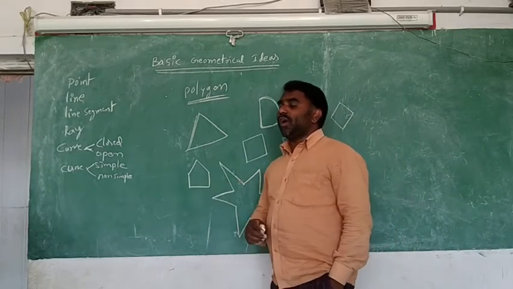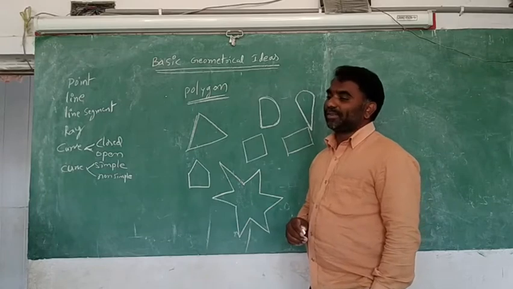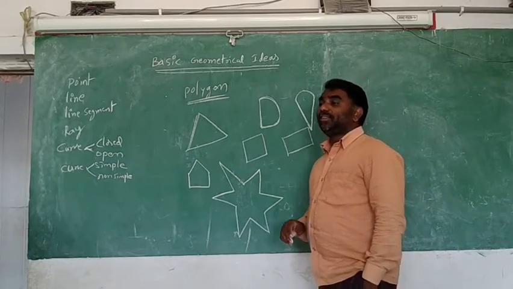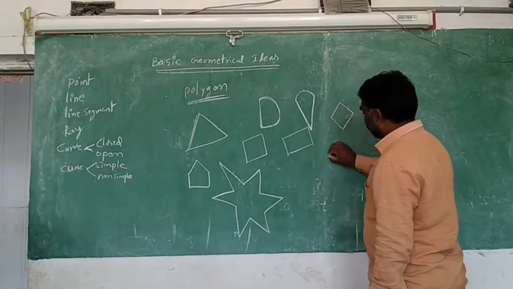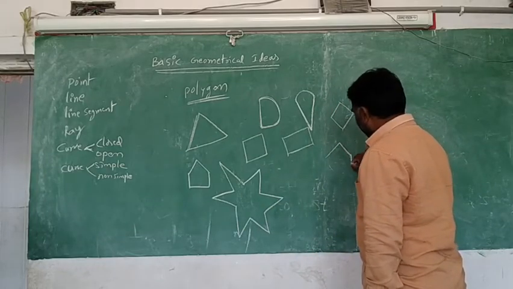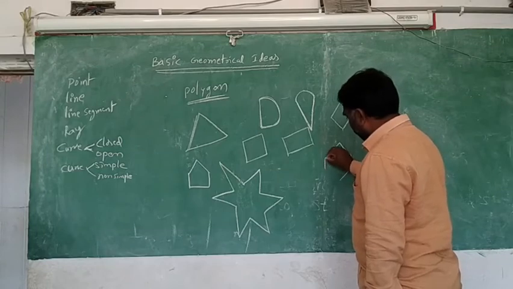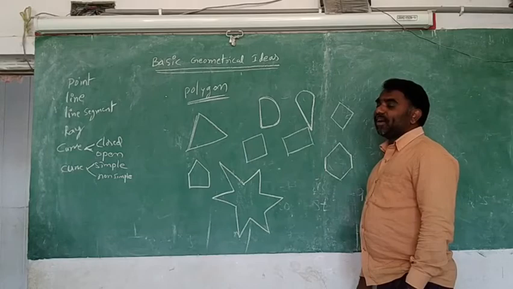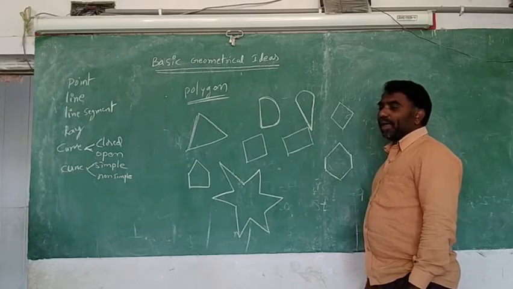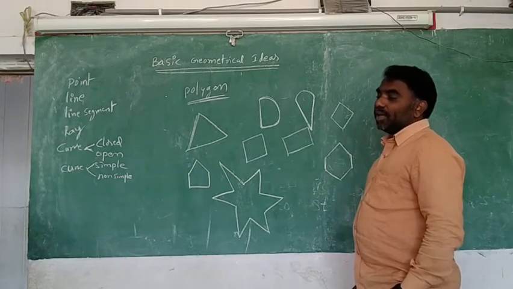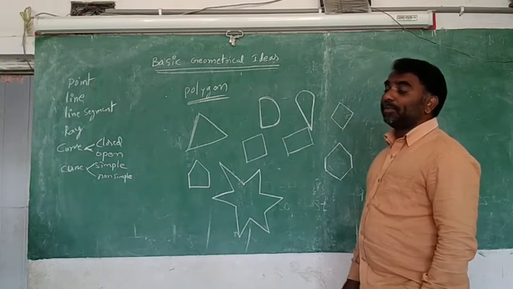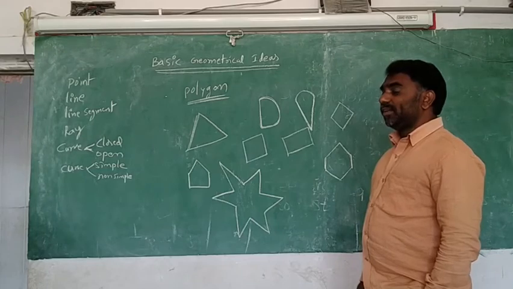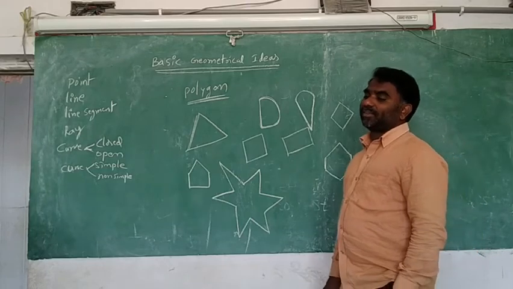Here 5. With 5 is called a pentagon. Not penta, pentagon. With 6 also you get. This is called a hexagon. With 7 it is called a septagon. With 8 line segments, that is called an octagon.